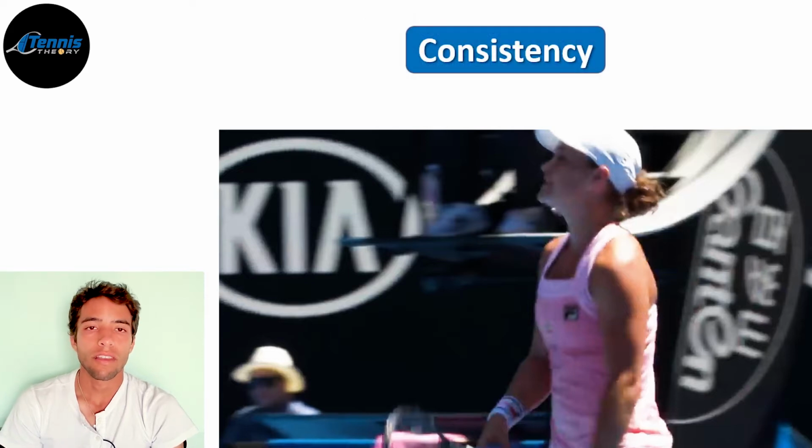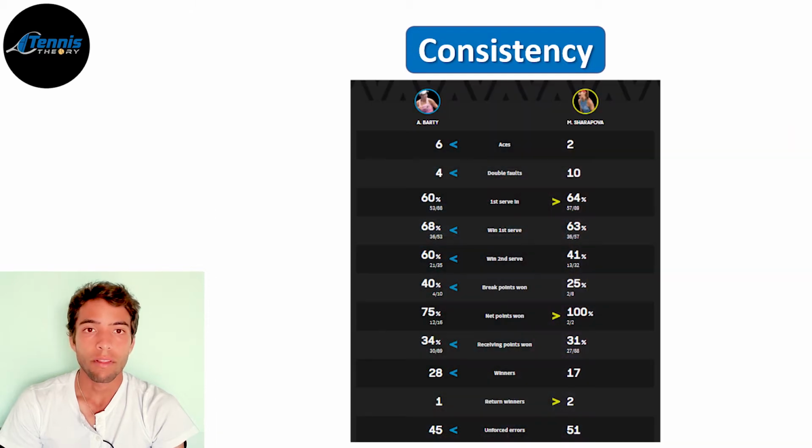Let's start with consistency. At first sight, consistency doesn't seem to be an important factor. When we take a look at the official stats of this match, we see that Sharapova had 51 unforced errors while Barty had 45. Having 6 unforced errors more than your opponent in a 3-set match doesn't seem like a big deal. At first sight, it seems both players were very similar in terms of consistency.